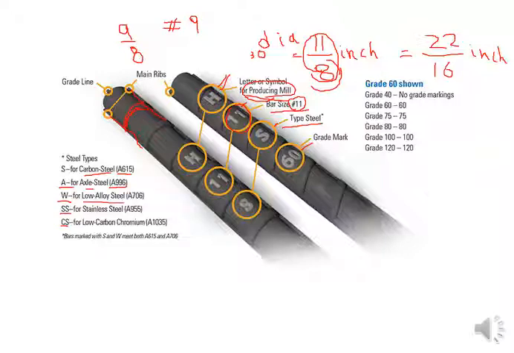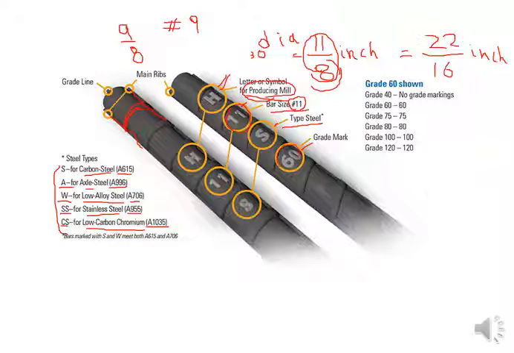For low alloy steel, A706. Double S for completely stainless steel, after the A955 standard. CS is low carbon chromium, A1075. So you use these designations for different types of steels after the ASTM standard.